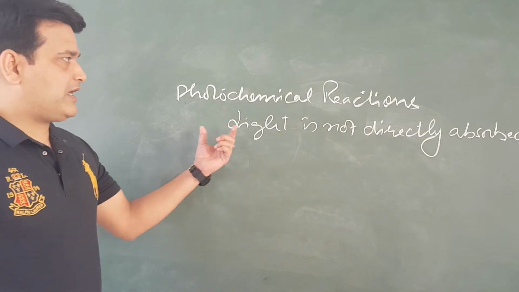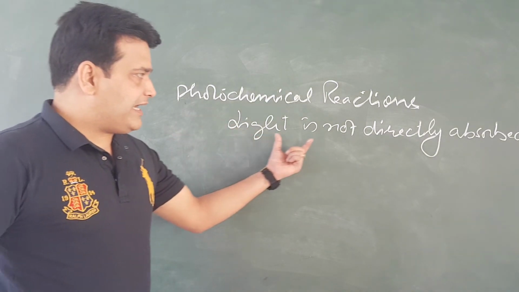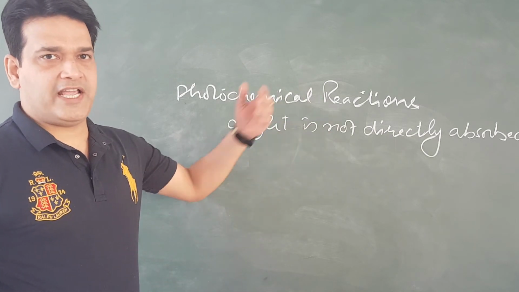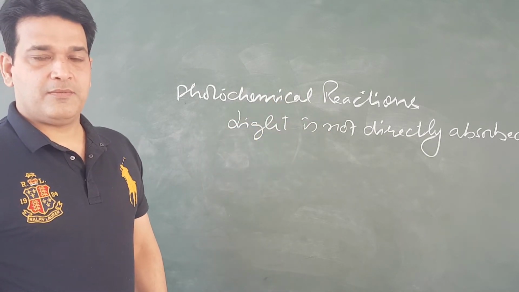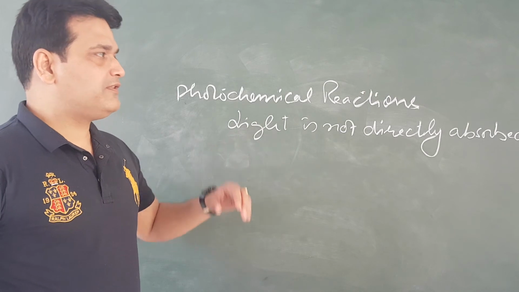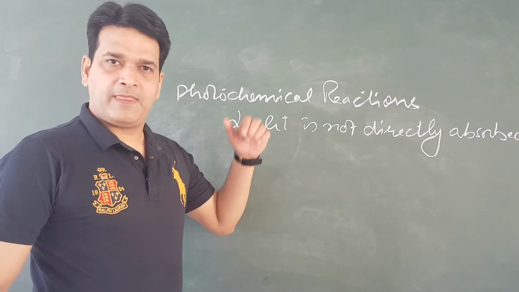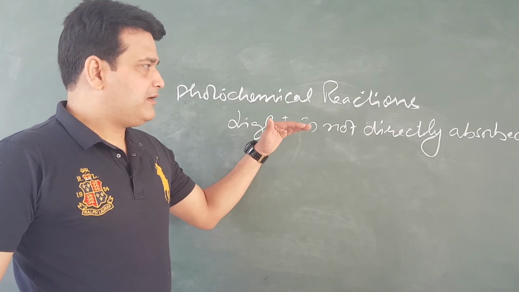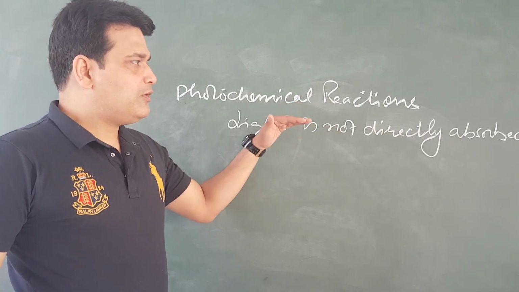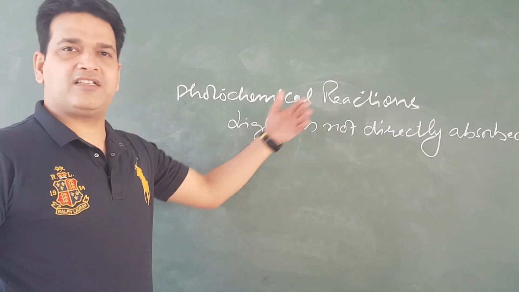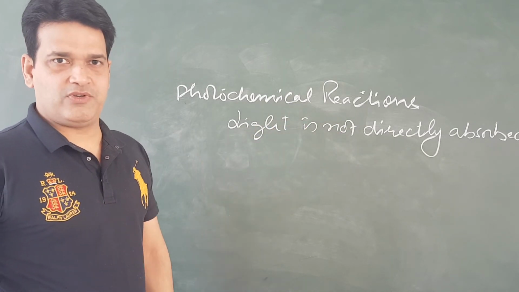There are certain photochemical reactions in which light is not directly absorbed, means the reaction will not take place, but with the help of an agent, that reaction is made possible, from a forbidden state to an allowed state, you can say.